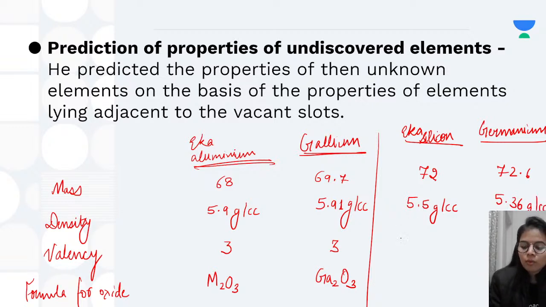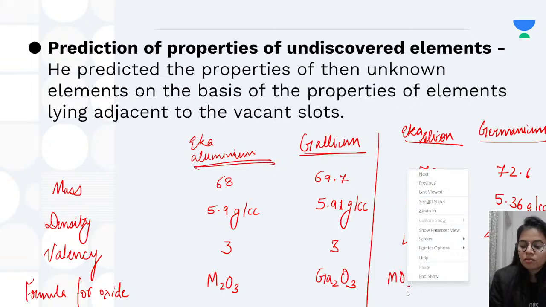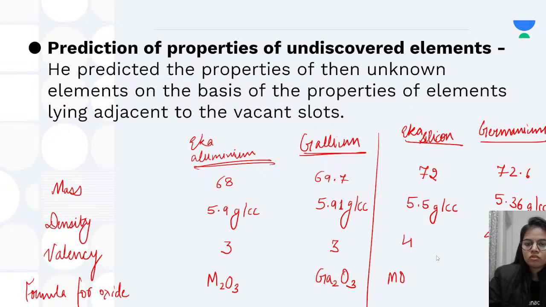Next, if I talk about valency, both of them have a valency of 4, and the formula of oxide which was given by Mendeleev was MO2, and for germanium the oxide formula is GeO2.